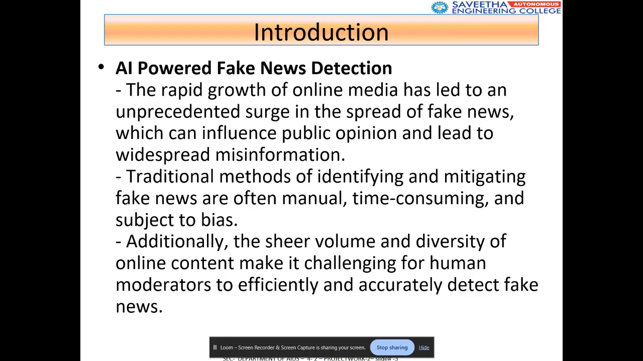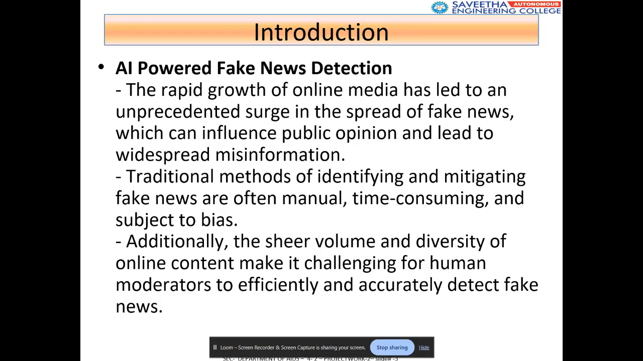So there are traditional methods of identifying fake news and mitigating it, and these are all done manually and are very time consuming. If there is a spread of fake information, before it reaches a larger mass, it can be prohibited in an advanced period. So to stop that, we have this project.